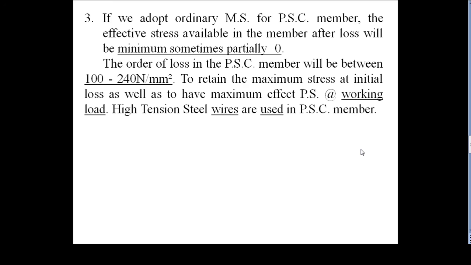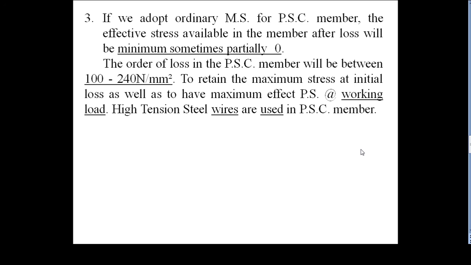Then if we adopt ordinary MS steel for a pre-stressed concrete member, the effective stress available in the member after loss will be minimum, sometimes partially zero. MS steel is normally 240. Your losses will be 200 to 300. In some cases it is partially zero. The loss in a pre-stressed concrete member will be between 100 to 240 Newton per mm square.